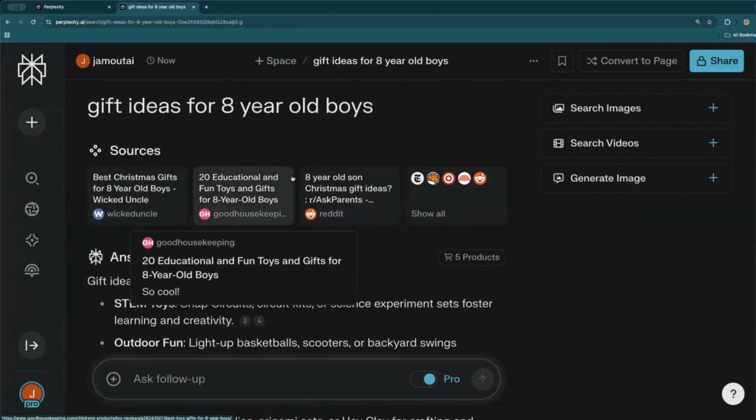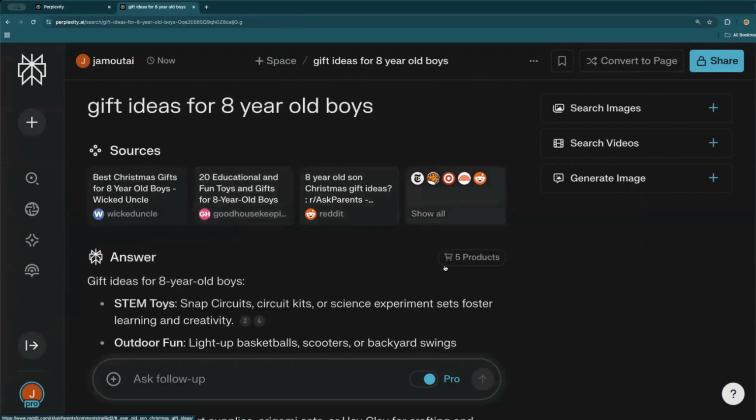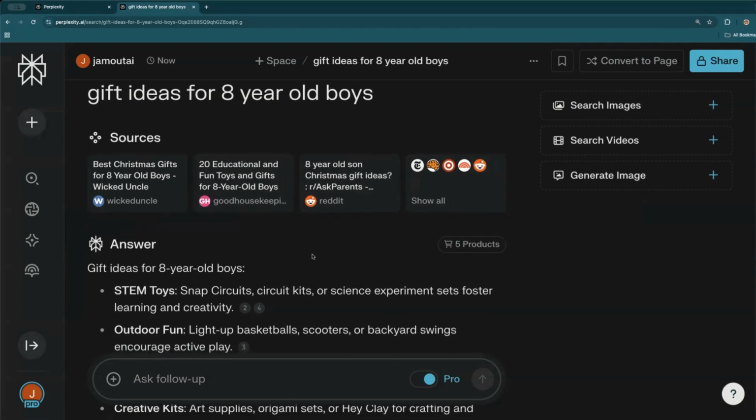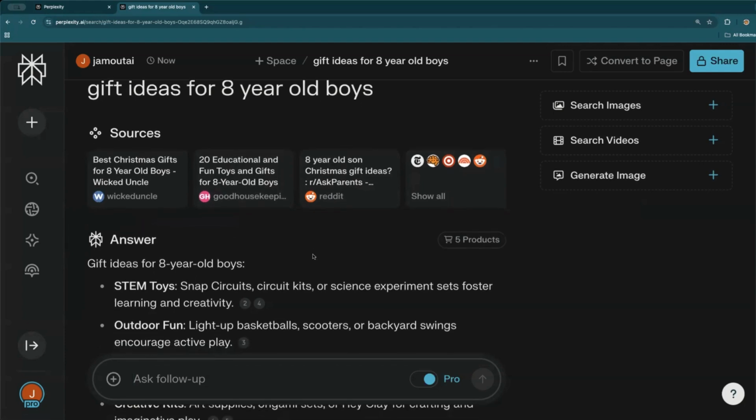And one of the things I want to point out is that when you're on Google and you're doing a search, or whatever you're using, Safari, and you do a search, you will get sponsored results that come up first. So when you search gift ideas for 8-year-old boys on Google, you'll get results that are paid for.